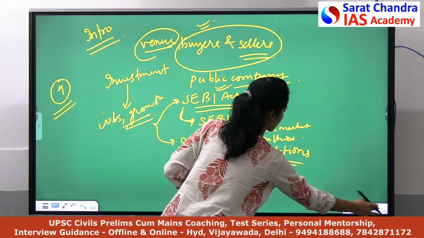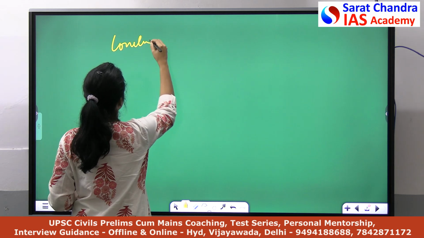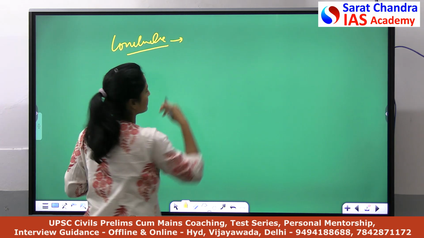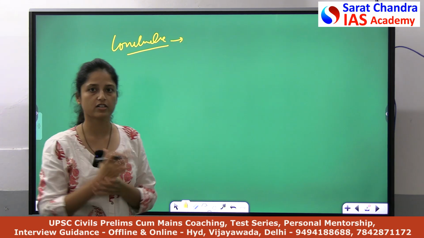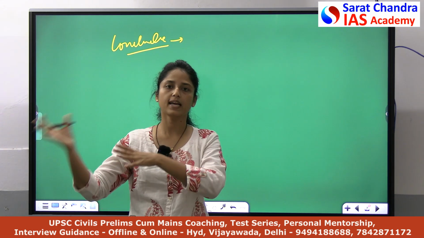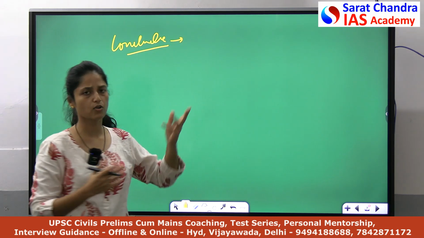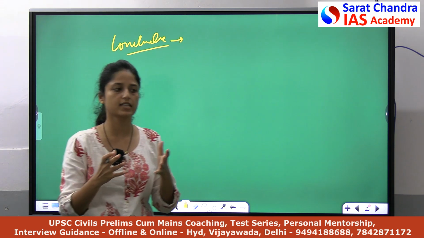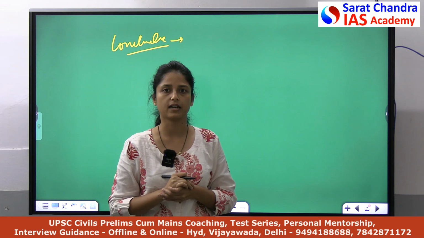And then you can conclude the answer with this line: a stable stock market ensures the flow of investment in the country, and gradually it can ensure inclusive development in India. You can also conclude in any other way. You can conclude with a recent initiative of SEBI if you have read anything in current affairs.